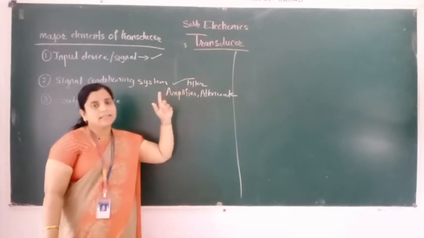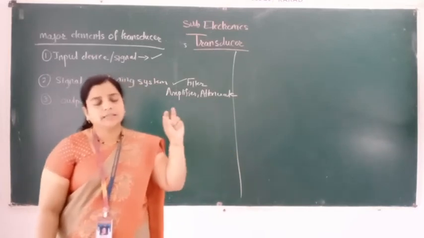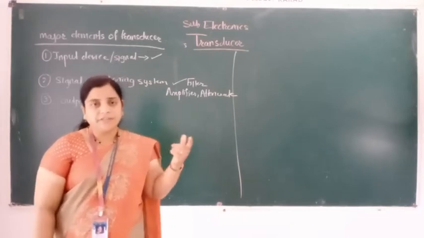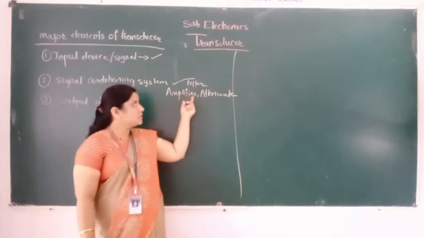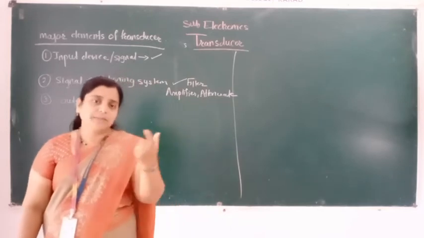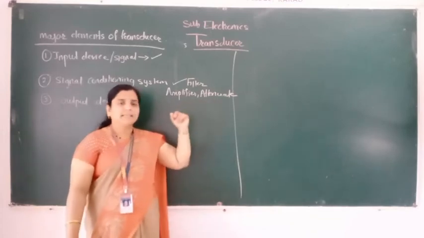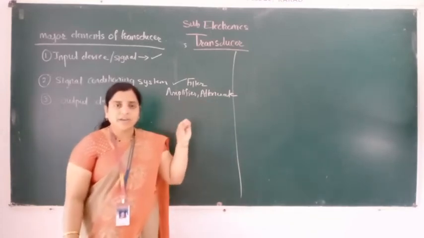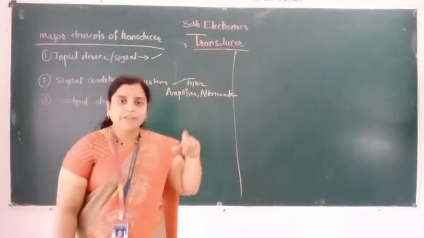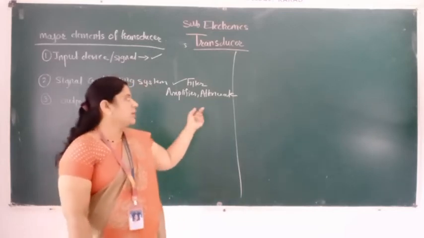What is a filter? When we convert an AC signal into a DC signal, some amount of AC remains. To remove that AC, that ripple, a filter circuit is used, isn't it? Then an amplifier: when a small signal is given, it gives a large signal, meaning it increases the strength of the signal. And attenuate means if noise is added to the signal and becomes a disturbance, or the signal has variations, removing that noise and those variations is called attenuation.